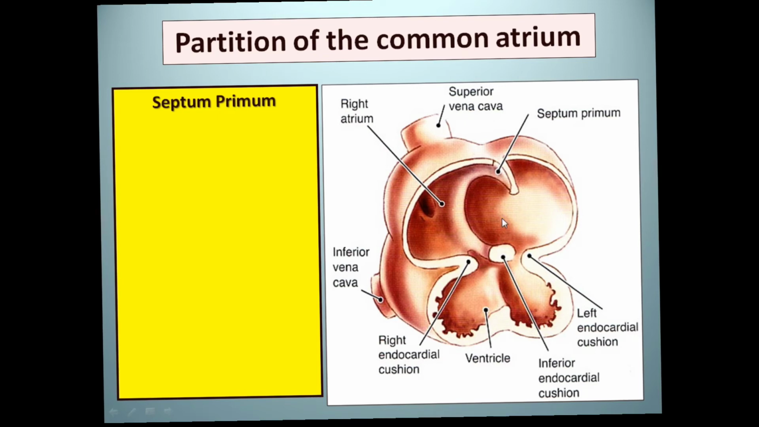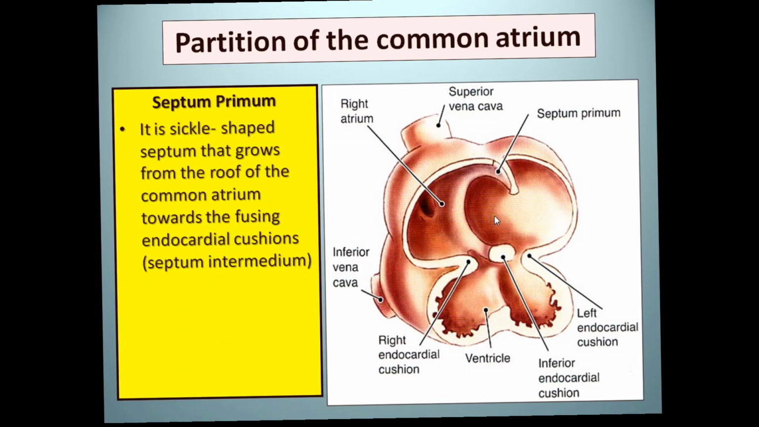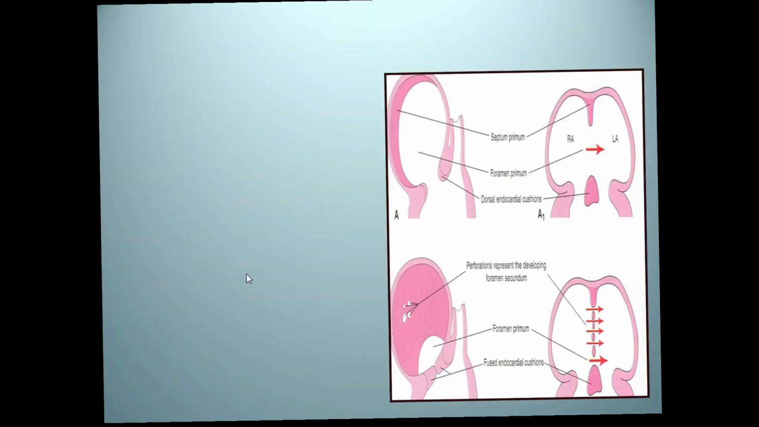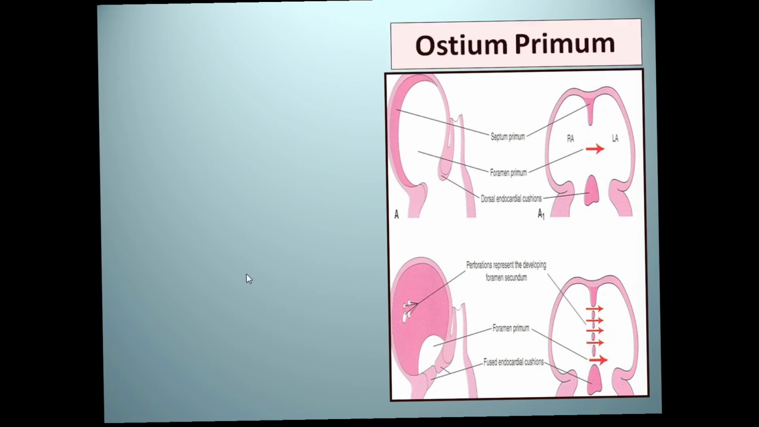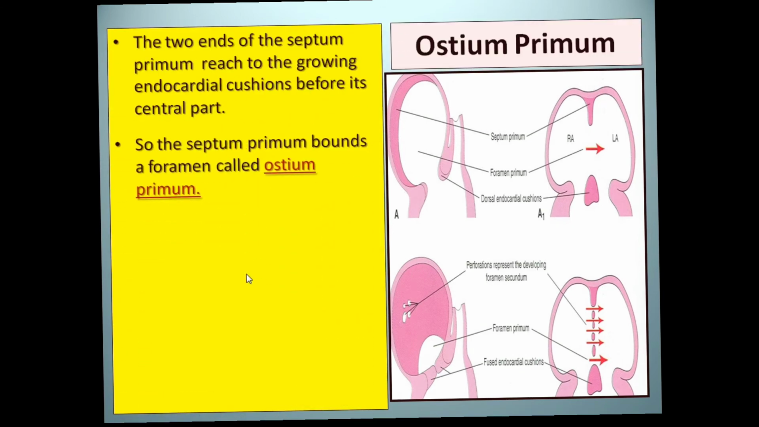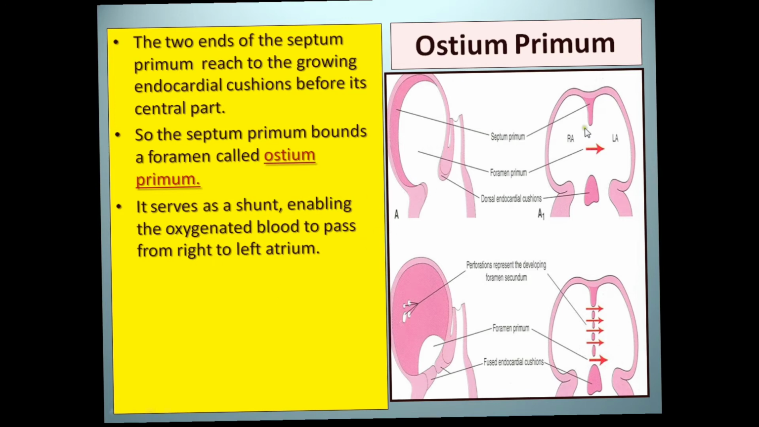So what is the septum primum? It is a sickle-shaped septum that grows down from the roof of the common atrium and fuses toward the endocardial cushion, the part called the septum intermedium, and it divides the common atrium into right and left. Another view shows the septum primum descending down toward the endocardial cushion and reaching it to form the complete partitioning.